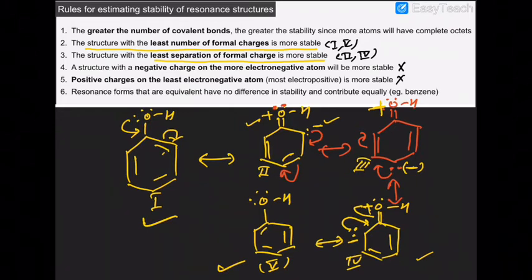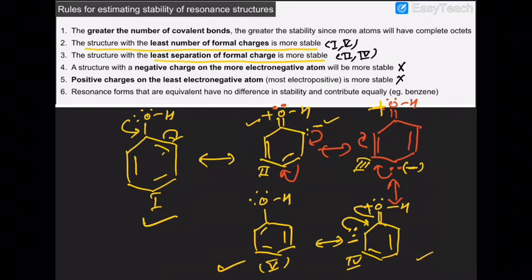Similarly, oxygen is more electronegative, but in structures 2, 3 and 4, the more electronegative oxygen carries positive charge. That is not favorable. I am repeating once more: oxygen carrying positive charge is not favorable. So 1 and 5 are the most contributing structures in phenol.